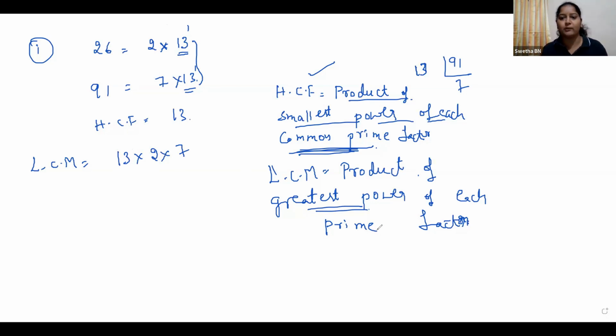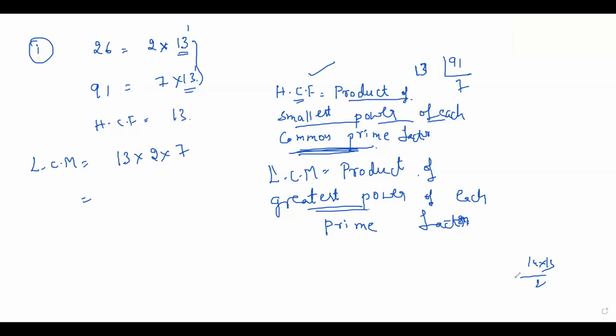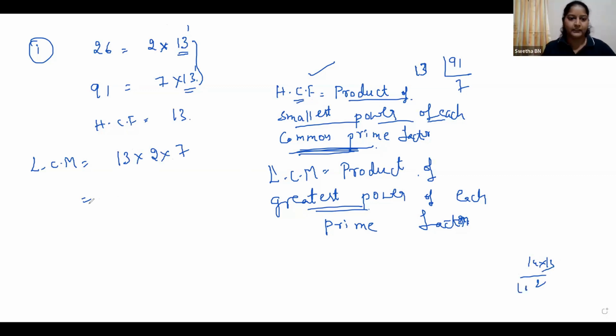We are not taking only the common factor in LCM. Common factors we are taking only in HCF. That is equal to 14 into 13. Ma'am, 182. LCM is 182.